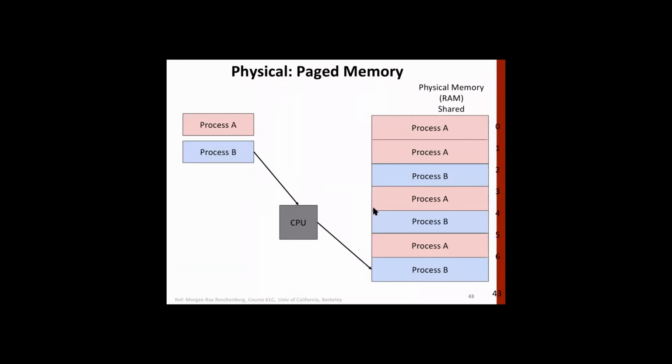And physical memory now is shared among process A and process B pages. The pink ones are pages for process A and the blue ones are pages for process B, and you can see numbers here 0, 1, 2, 3, 4, this is 5 and this is 6 and so on.